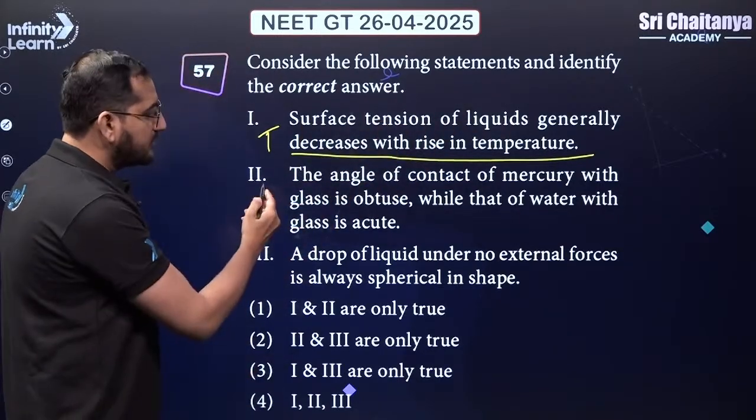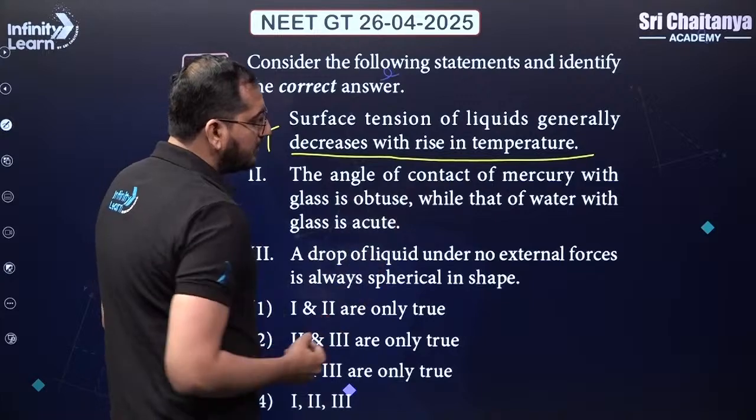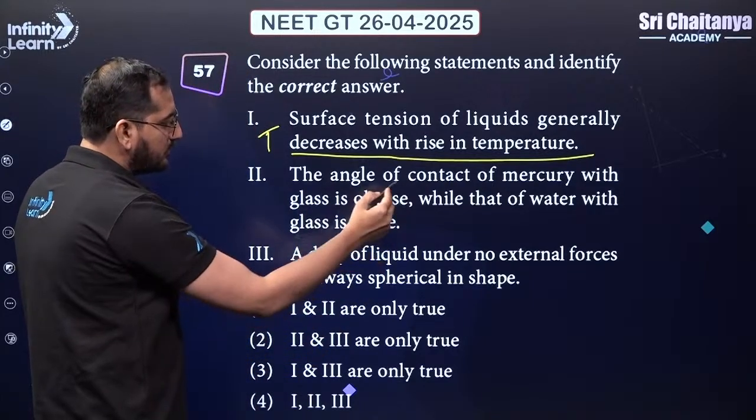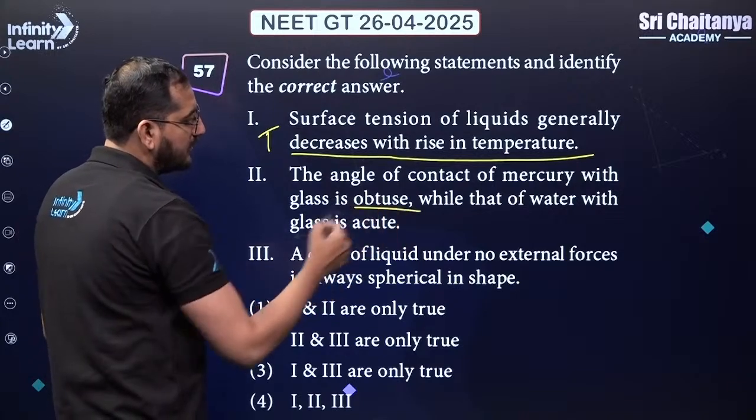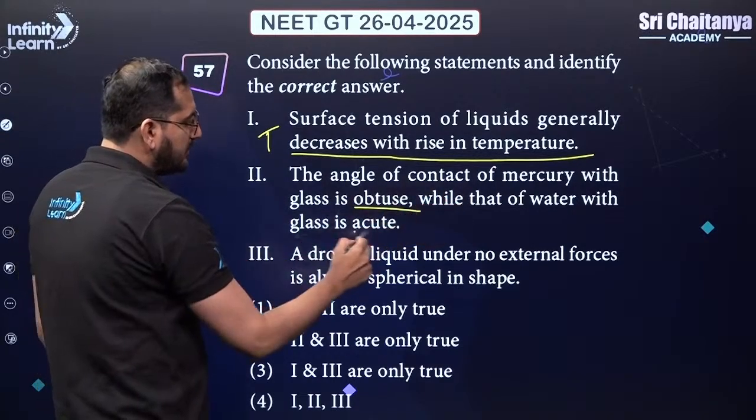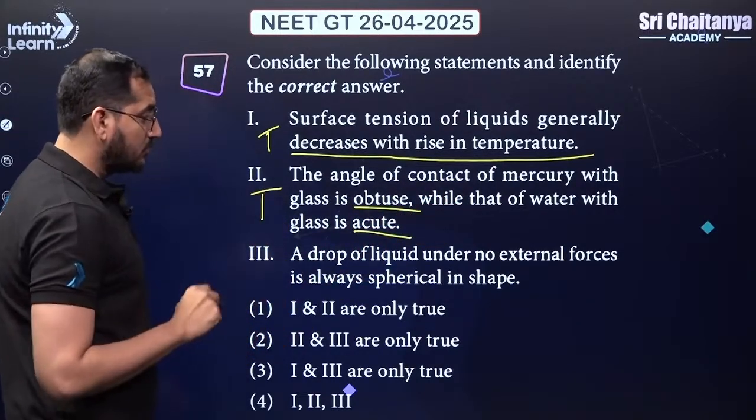Let's go to the second statement. The angle of contact of mercury with glass is obtuse. The reason being that mercury is non-wettable with respect to the glass. That's why it is obtuse. And with water it is acute. So again, this will be a true statement.